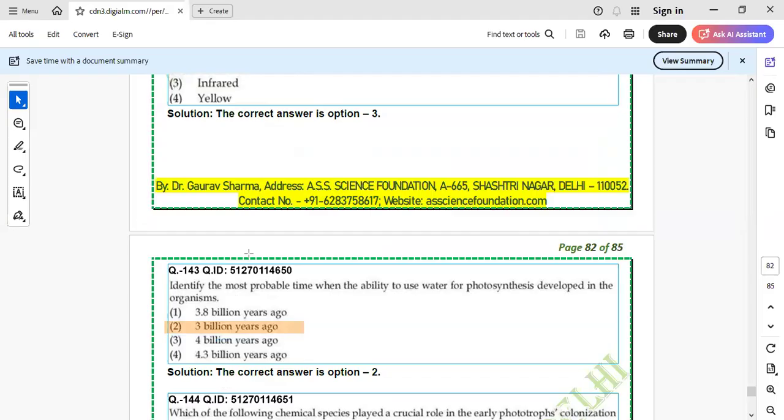Is this clear to each and everyone? 143 is clear to each and everyone. Quickly guys, 10 more minutes. 143 is 3 billion years, right? I hope it is clear. These are very simple questions, and I don't know why people make mistakes in them. These are free 20 marks. They can create a big difference. Here you don't need extraordinary knowledge of the subject.